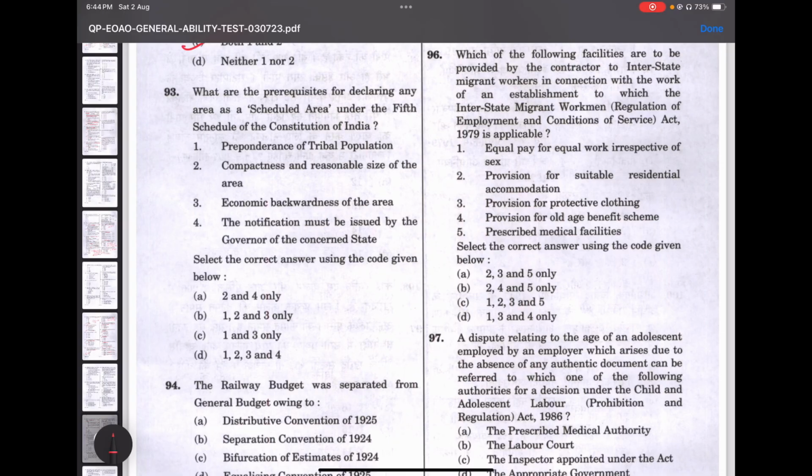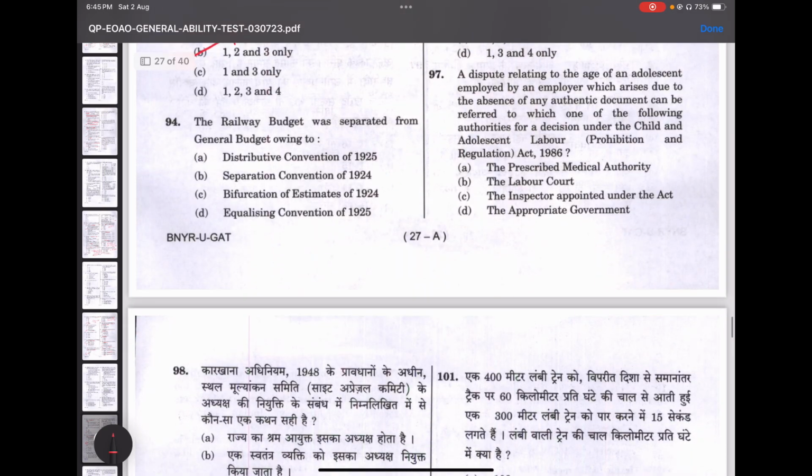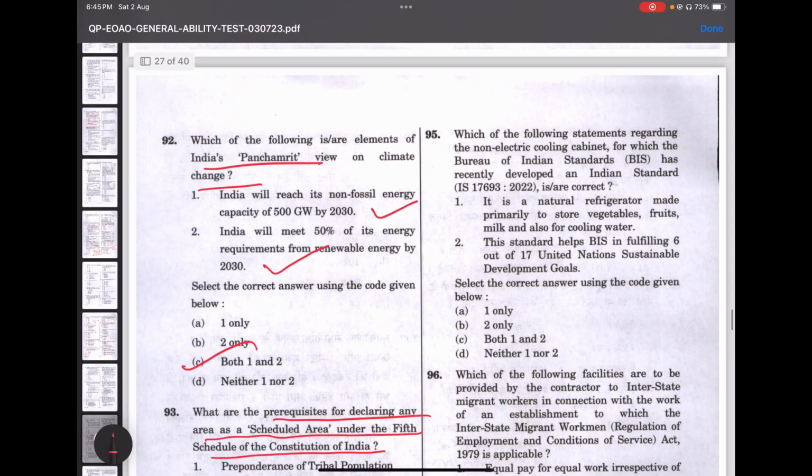So 93. What are the prerequisites for declaring any area as a scheduled area under the 5th Schedule of the Constitution of India? The answer would be option B, because check the option: the notification must be issued by the governor of the constituency. It is not true. So 94. The railway budget was separated from general budget owing to option B, separation convention of 1924. That is the answer.